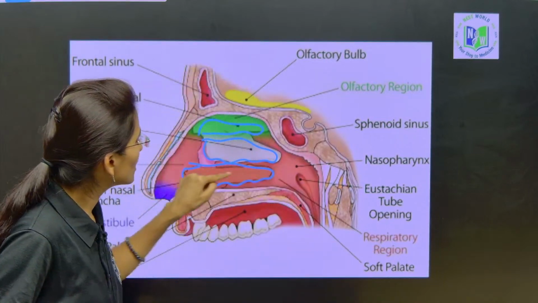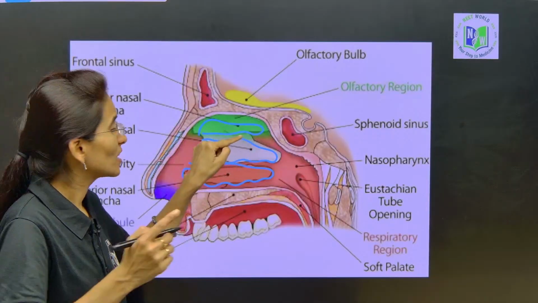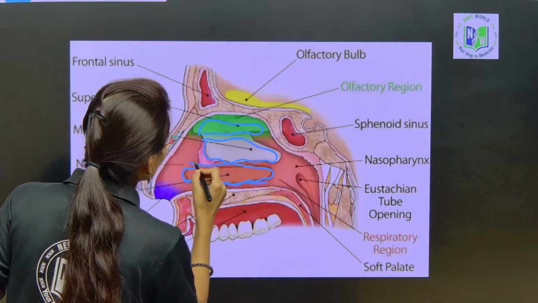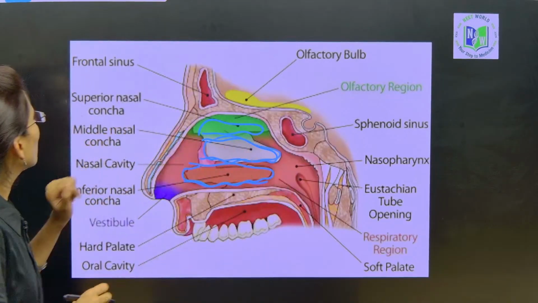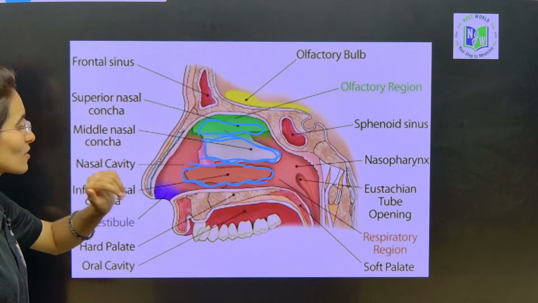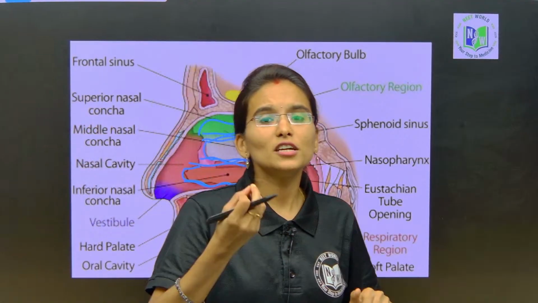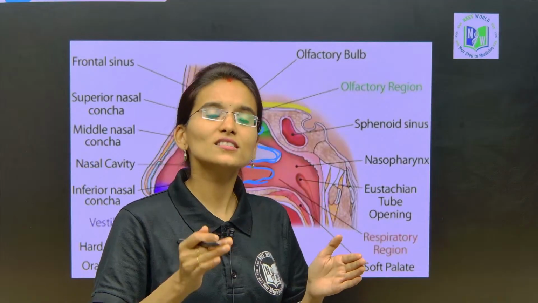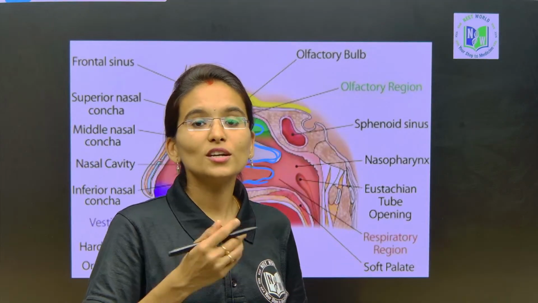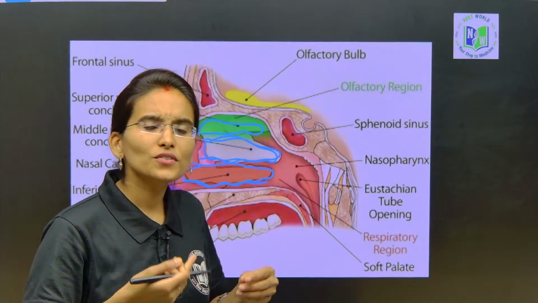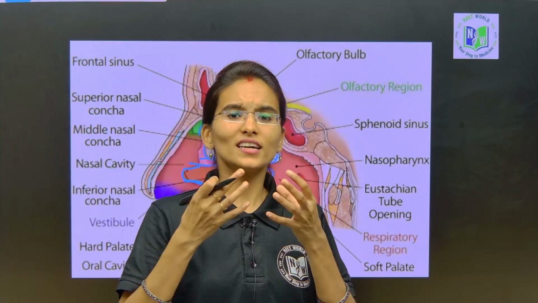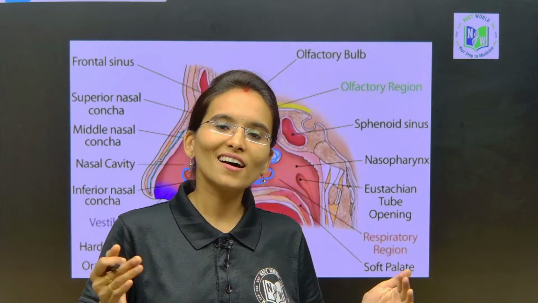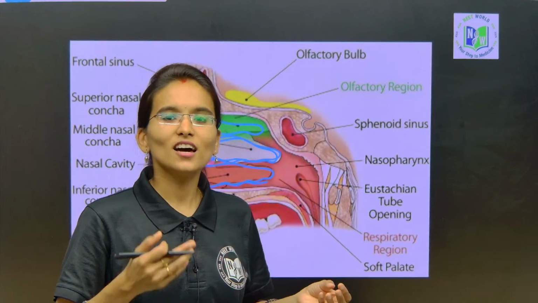Usually three nasal conchae are present. Can you see? These three nasal conchae are the elevated bony structures present inside the nasal chambers. Their main function is to provide the cooling effect during breathing. If you inhale very hot air, what happens, my dear students? Our lungs are going to collapse, they are going to be injured.